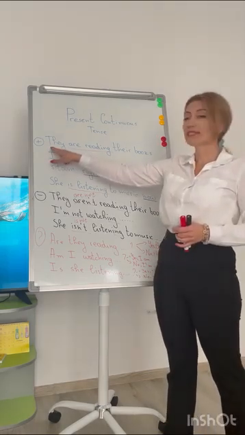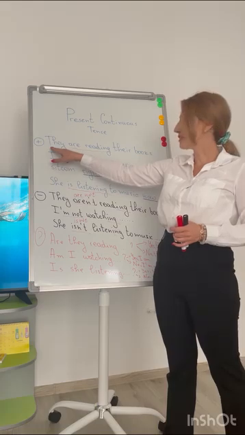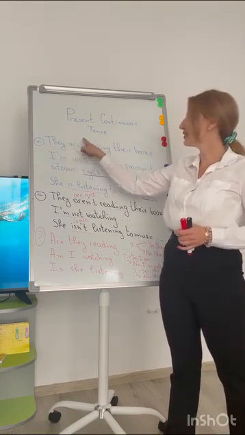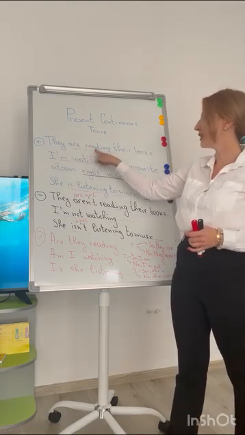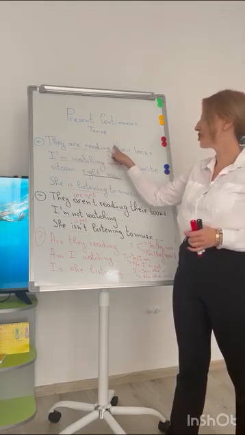First we write a subject at the beginning of a positive sentence. After that we write the form of the verb to be. After that we have a main verb and ing ending.